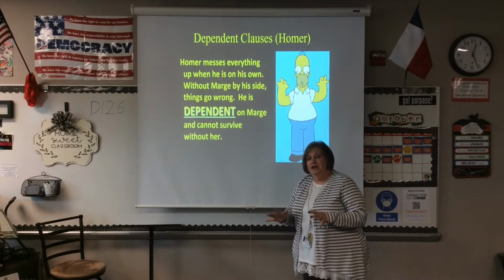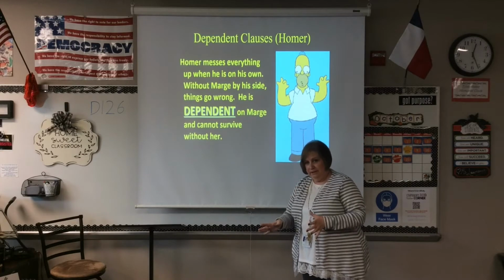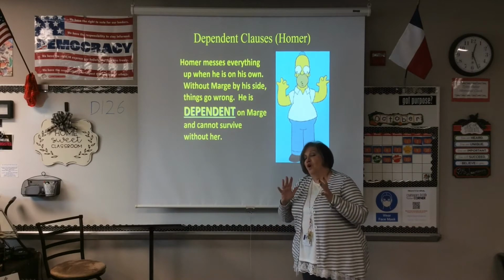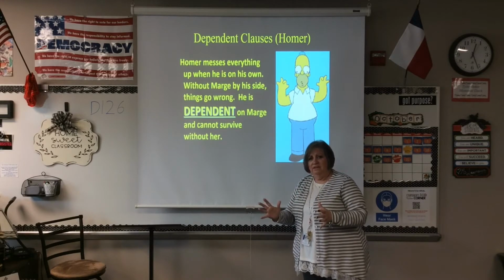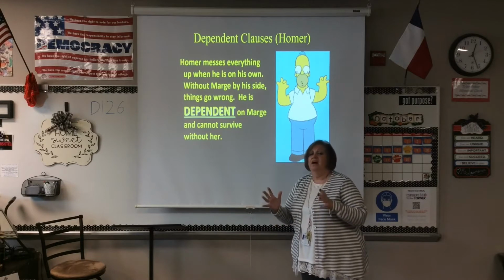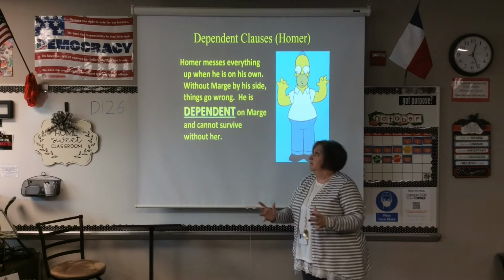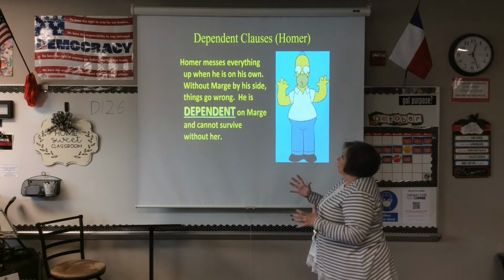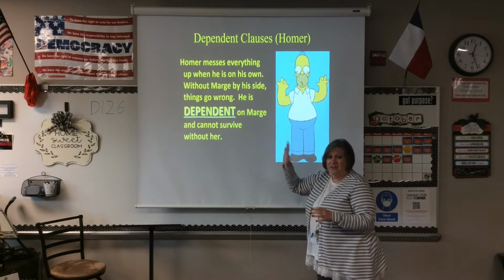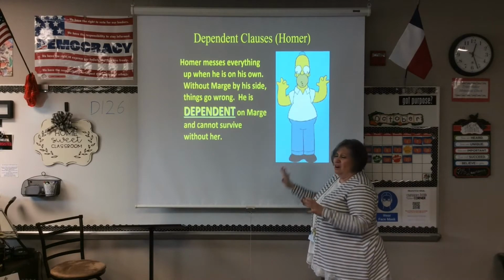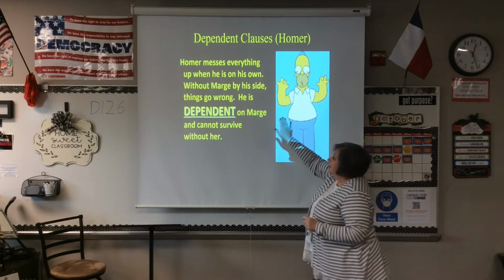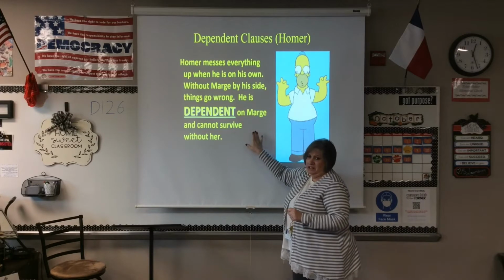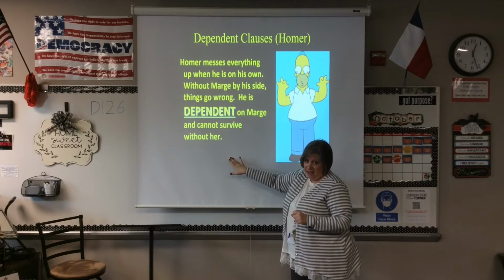Then we have someone that is very dependent. His name is Homer. Yes, he's the dad. Yes, he's the husband. But he can't do anything on his own, right? He always needs Marge. Homer is a dependent clause. Homer messes everything up. When he's on his own, he can't function without Marge by his side. He is dependent on Marge. He cannot survive without her.